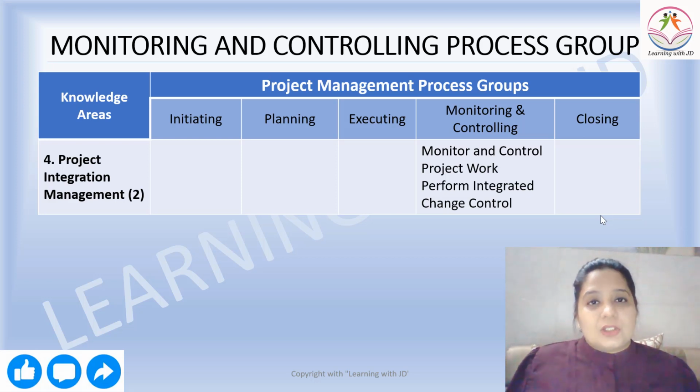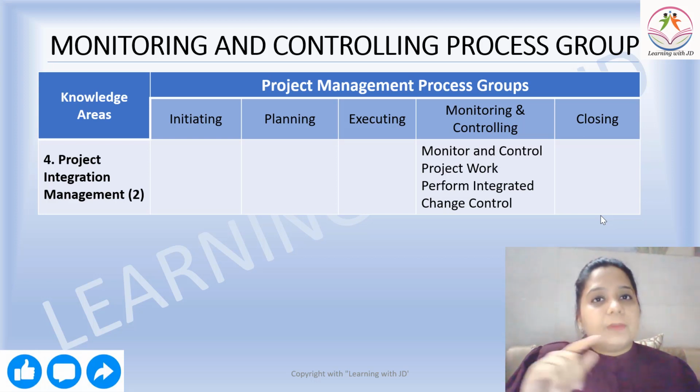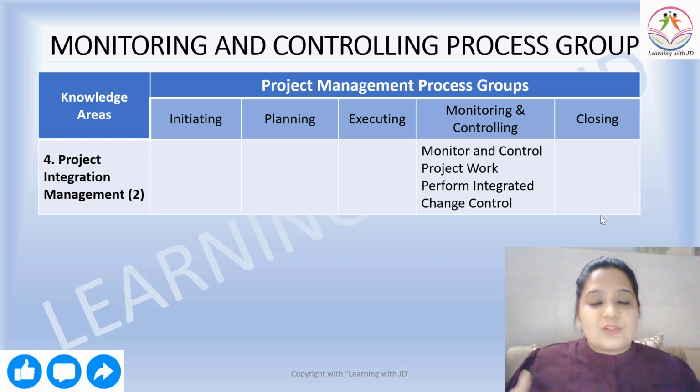So for project integration management, two important processes are, one, monitor and control project work. You will first monitor how your project work is happening, and then you will control it. You need to realize that at every stage, if the project work is not as per what was mentioned in the project management plan, it is the responsibility of the project manager to ensure that you monitor and then take corrective action. When we talk about corrective action, it's nothing but controlling your project. Yeah.